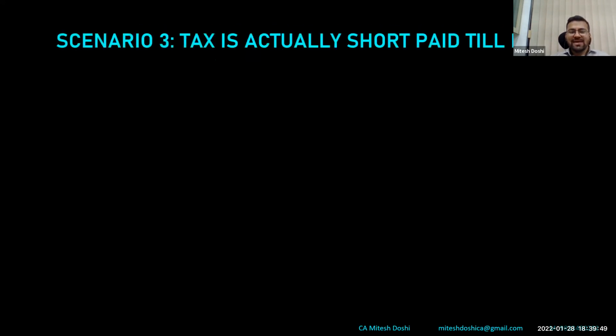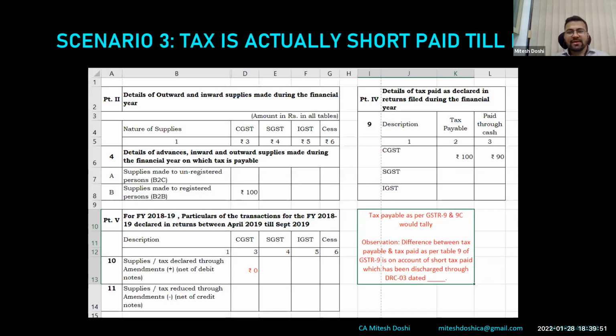Scenario 3 is tax is actually short paid till date. In that case, we are supposed to discharge it. We are supposed to disclose 100 rupees. Tax payable would be 100 and paid through cash is 90. So the difference of 10 rupees is ideally payable through DRC 03 after filing GSTR 9. We can do that.